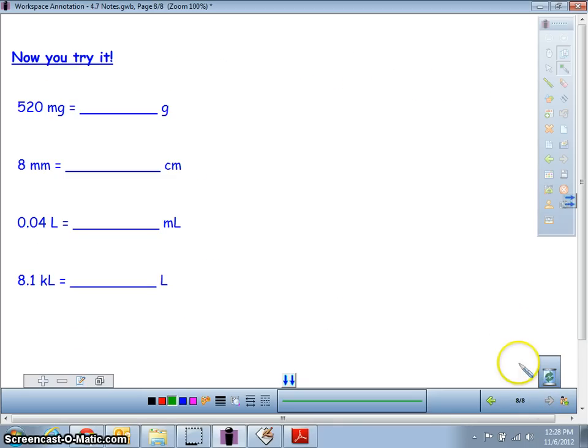So now I've got 4 that I would like you to try, and we'll talk about them in class tomorrow and do a little refresher on how to convert in the metric system.